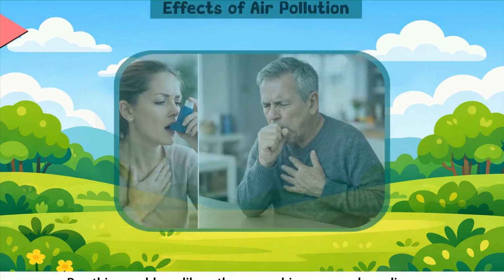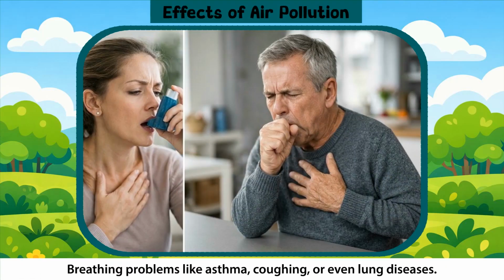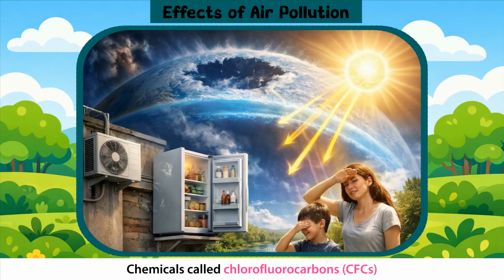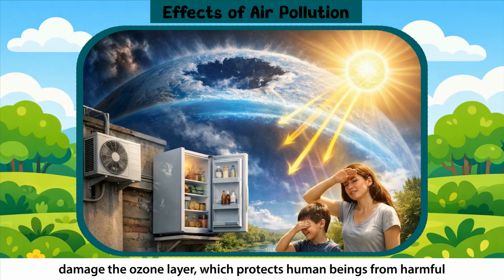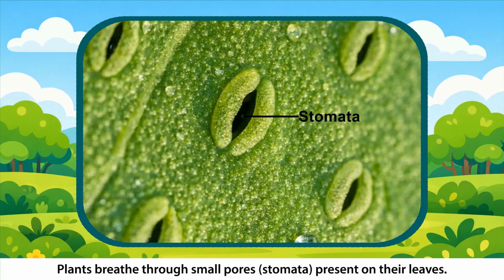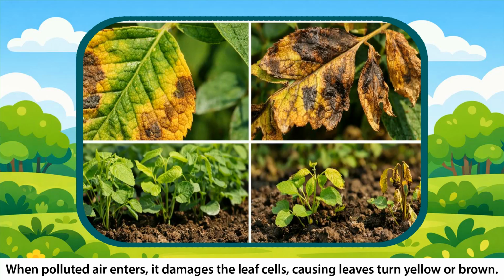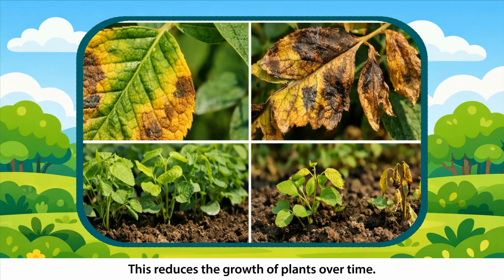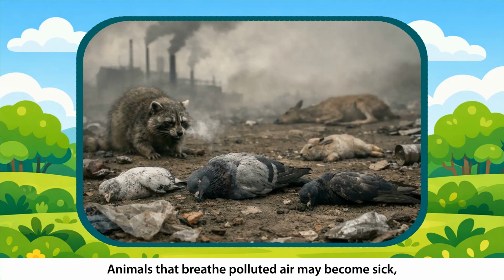Effects of air pollution. Breathing problems like asthma, coughing, or even lung diseases. Chemicals called chlorofluorocarbons, CFCs, released by air conditioners and refrigerators, damage the ozone layer, which protects human beings from harmful ultraviolet UV rays of the sun. Plants breathe through small pores, stomata, present on their leaves. When polluted air enters, it damages the leaf cells, causing leaves to turn yellow or brown. This reduces the growth of plants over time. Animals that breathe polluted air may become sick, and in severe cases, they may even die.